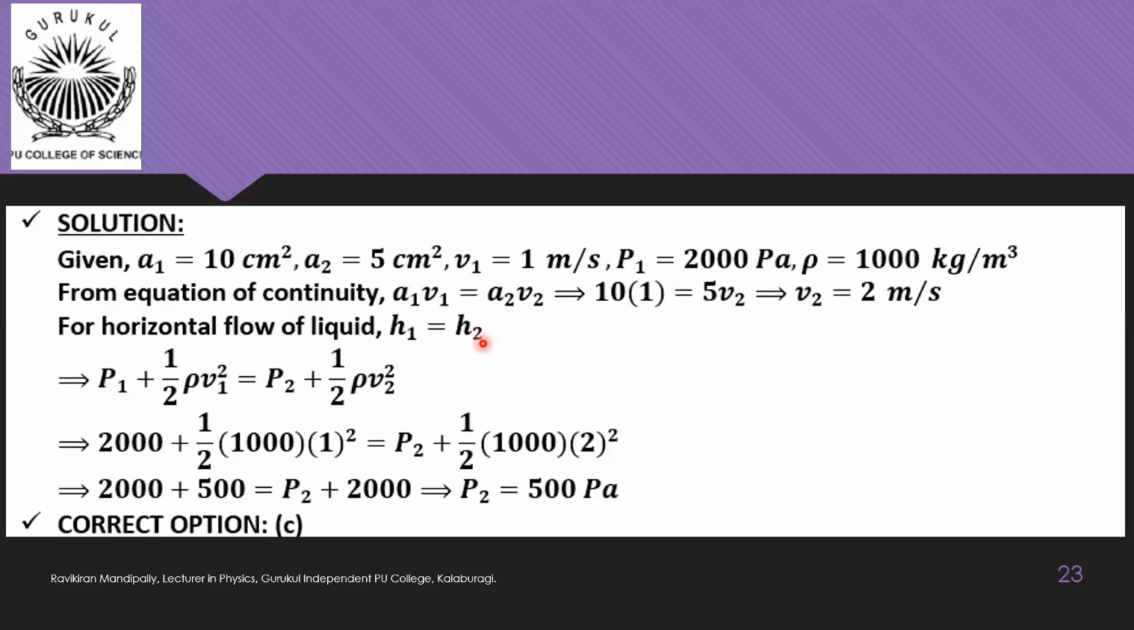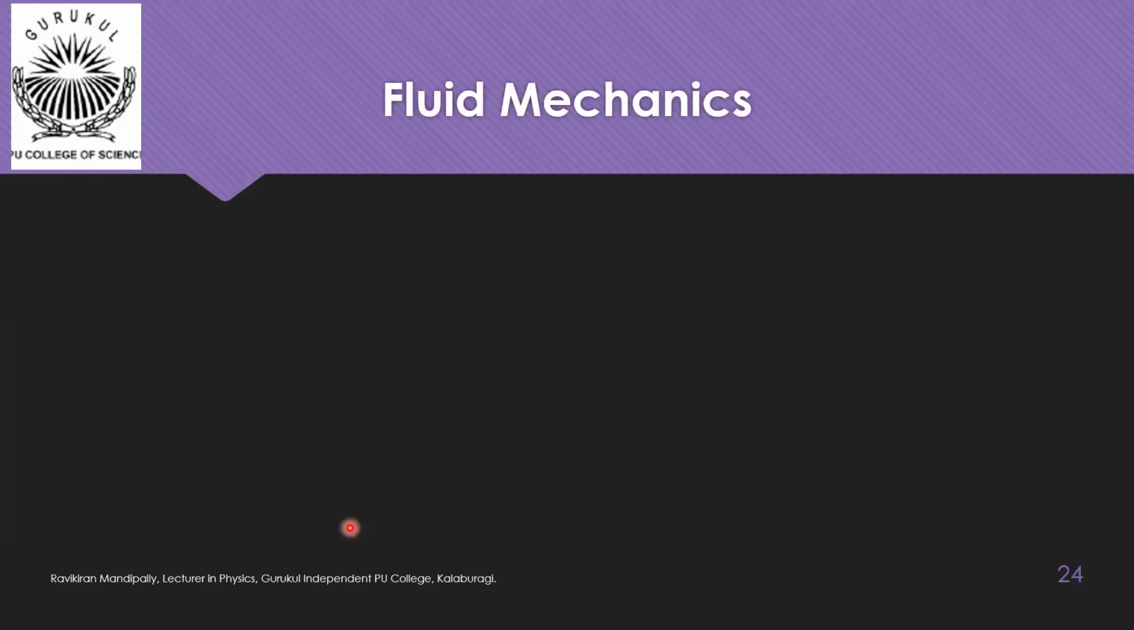Then using Bernoulli's principle, we will get P1 plus half rho V1 square is equal to P2 plus half rho V2 square. So substituting all the values given, we get 2000 plus half into 1000 into 1 square. 1000 here we have substituted as density, because density of water is 1000 kg per meter cube, is equal to P2 plus half into 1000 into 2 square. So on simplifying, you'll get P2 is equal to 500 Pascal. So the correct option is option C.